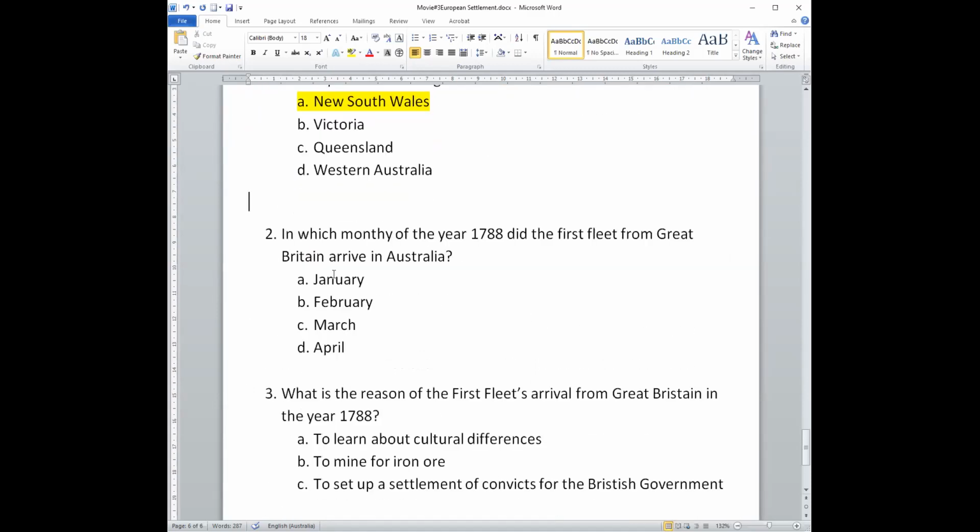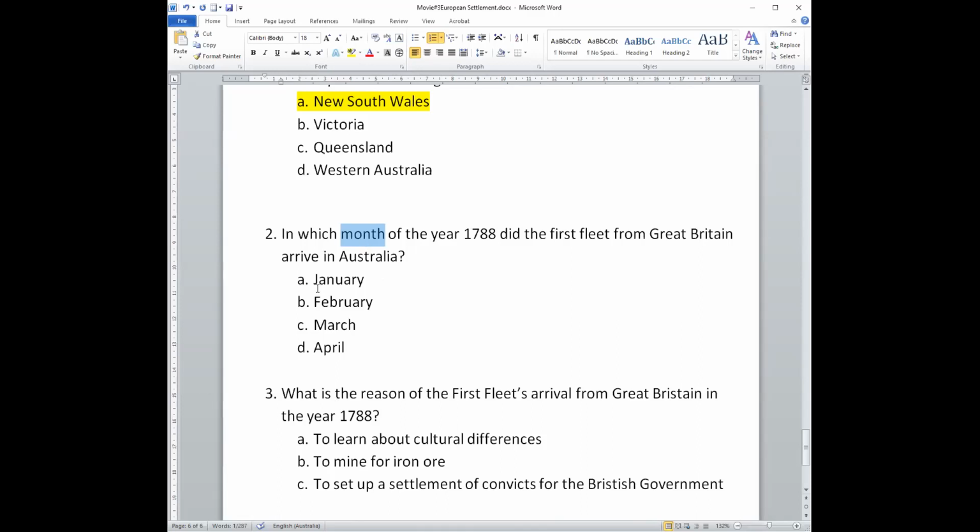Number 2. In which month of the year 1788 did the first fleet from Great Britain arrive, or come to, Australia?